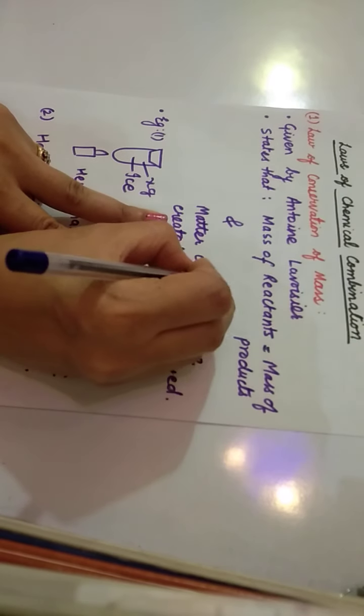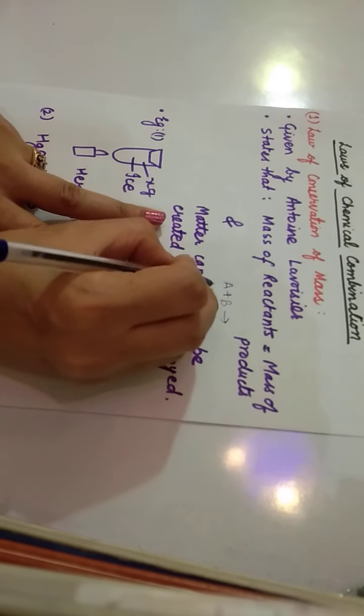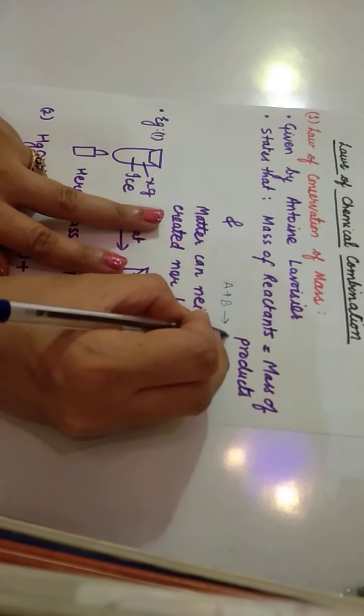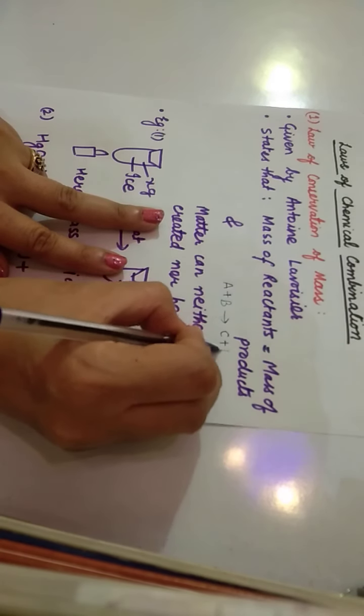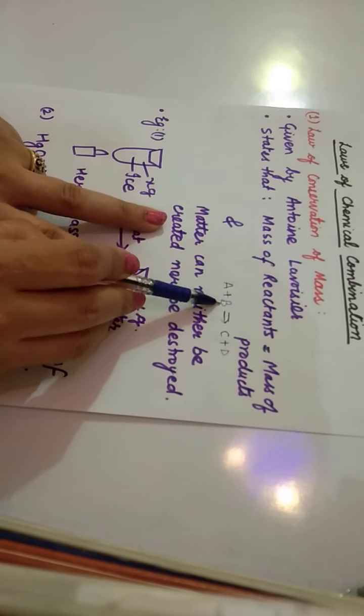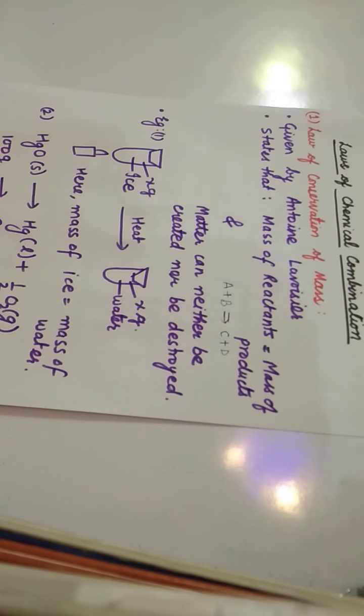Suppose two reactants A and B react, then the mass of the reactants will be equal to the mass of product. Suppose A plus B is 10 gram, then C plus D will also be equal to 10 gram.